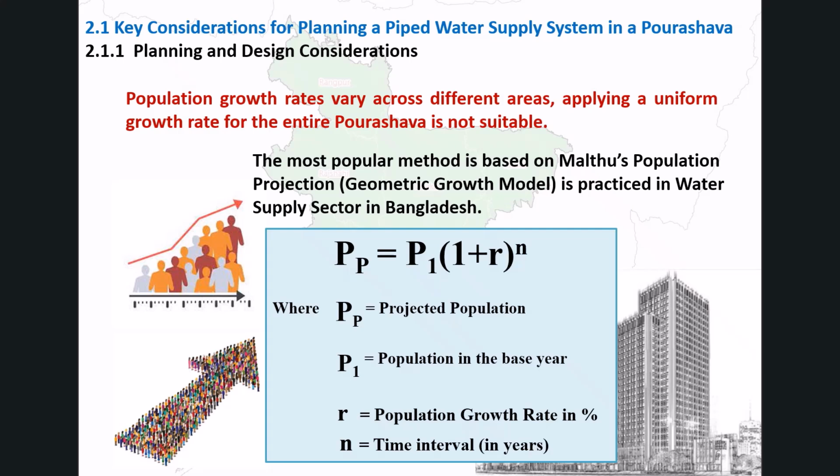Selecting the appropriate calculation method based on the specific characteristics and development trends of each POSHWA is crucial for an accurate and realistic system design.